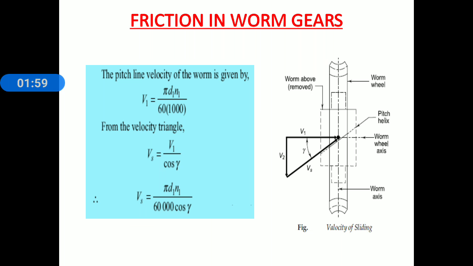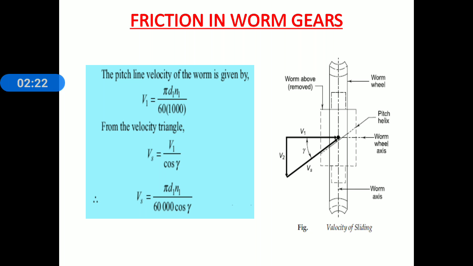Now, here we first of all find out the pitch line velocity of worm. We know the relation for pitch line velocity: V is equal to pi d n divided by 60 into 10 to the power 3. Now the pitch line velocity of worm, V1, is equal to pi d1 n1 divided by 60 into 10 to the power 3.